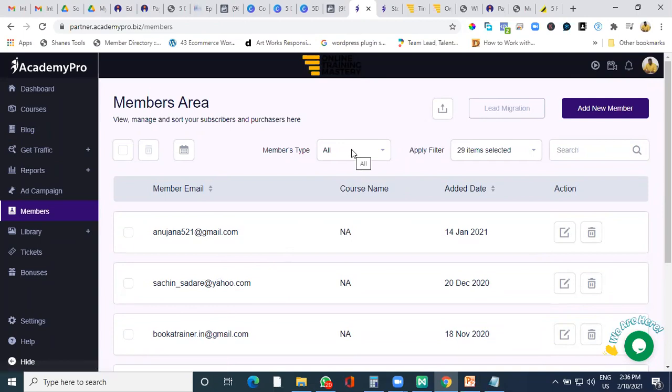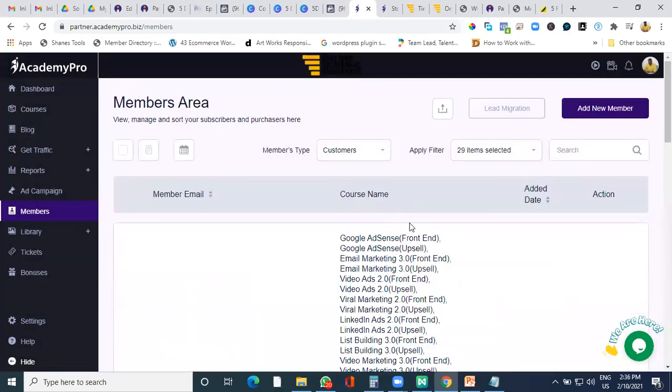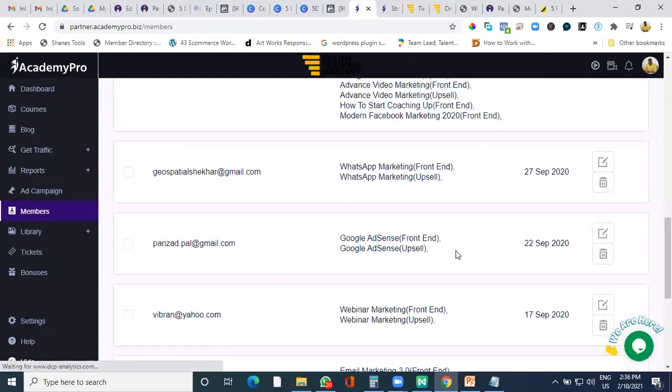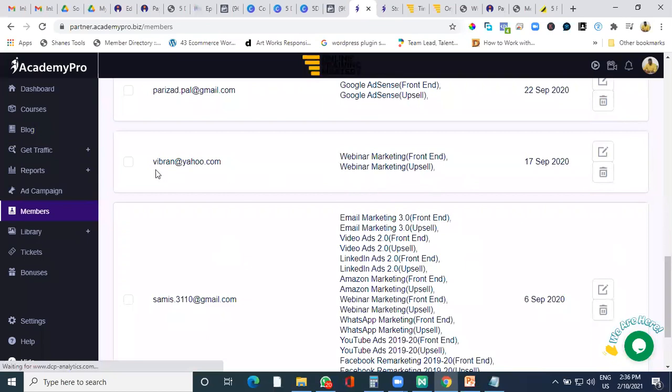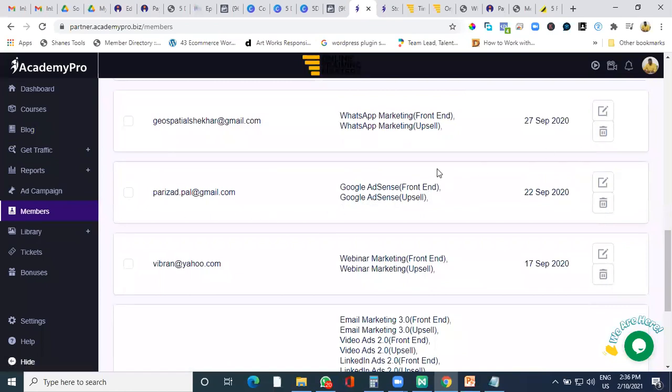Now to see your members, the people who have paid you and you have added them as a customer. So these are the customer lists. Your students are going to be seen over here, and those who have got the access, their ID will be visible and the course name we have given them access to will be visible like this. So this is how you add students. Okay, and there are a lot of things in Academy Pro.